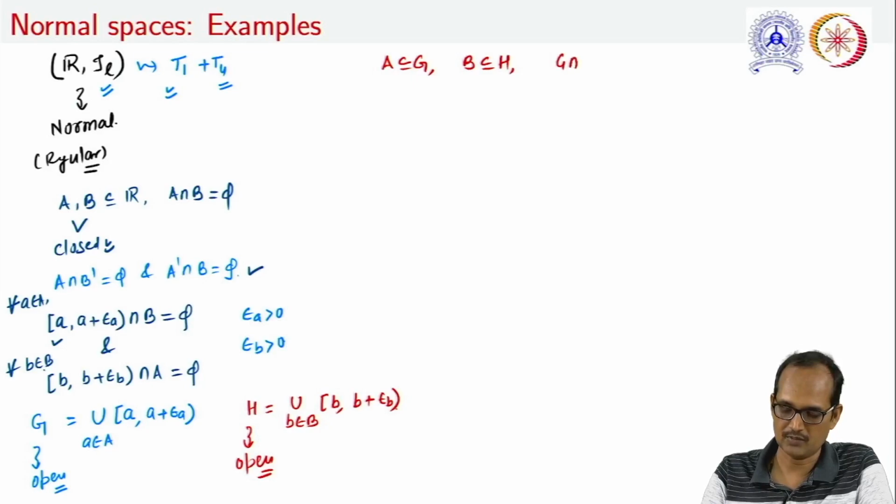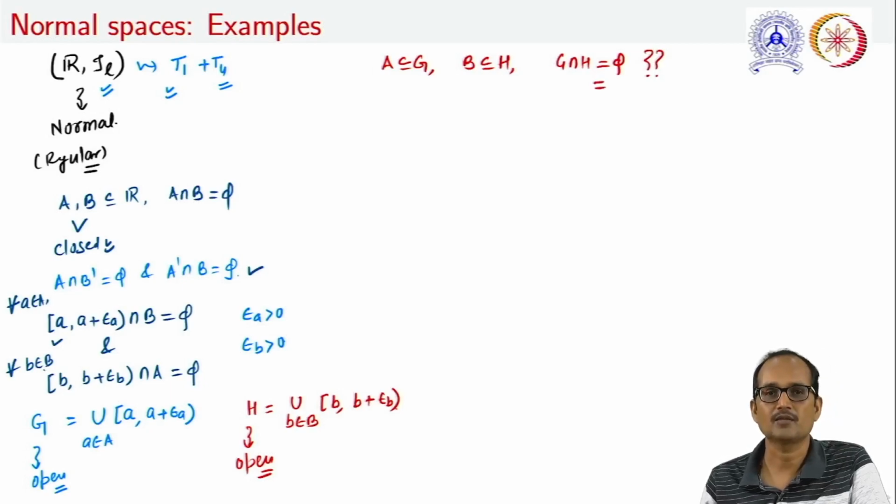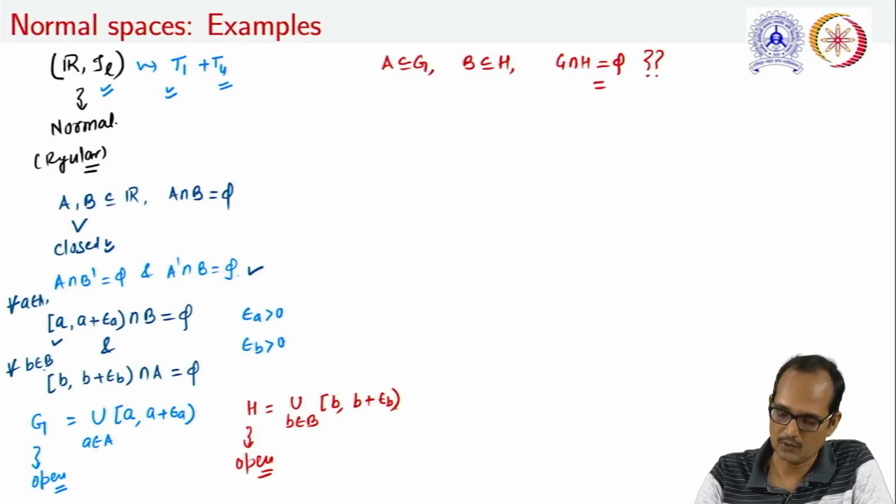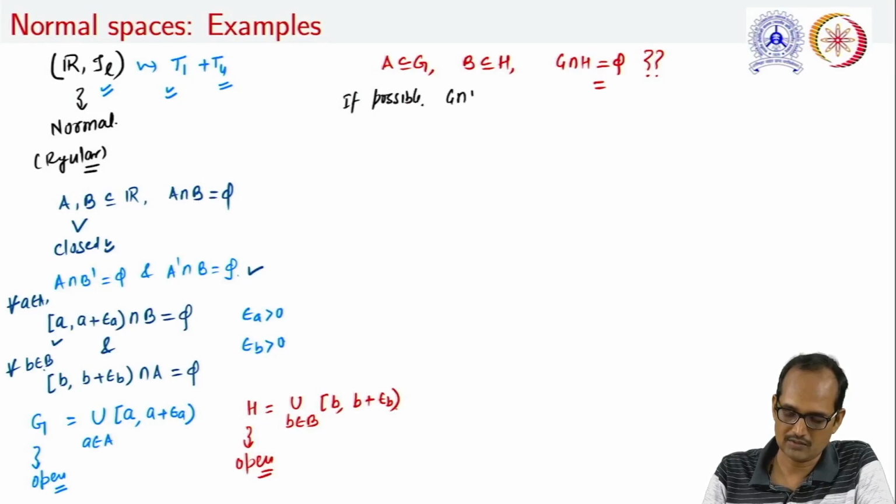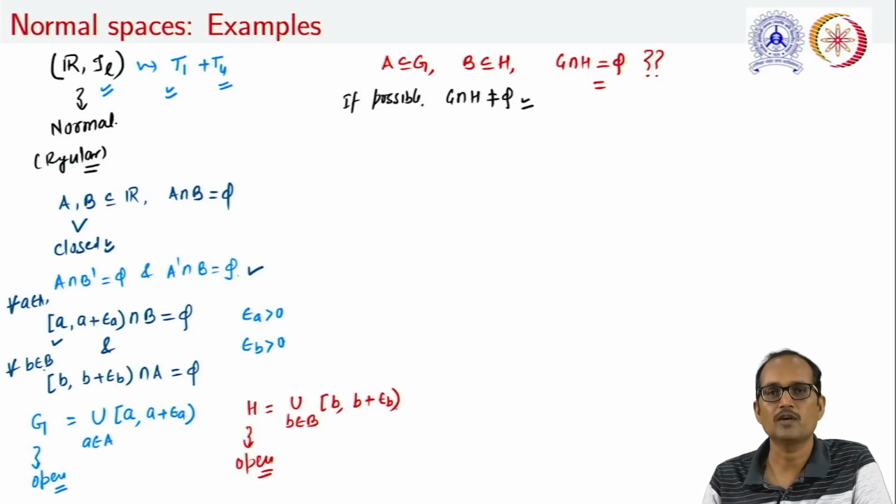Finally, the question comes whether G and H are disjoint. The answer is yes, and we can show it. How to justify it? Let us see. For example, if possible, suppose G intersection H is non-empty. If this is non-empty, what will happen?